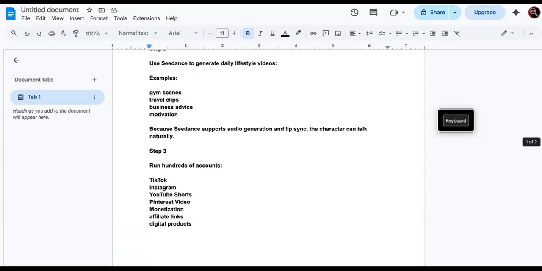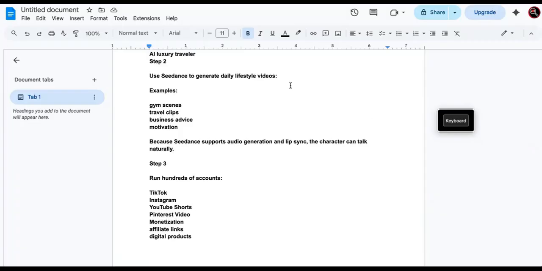Now, what is the game for this one though? Use Seedance to generate daily lifestyle videos, for example gym scenes, travel clips, business advice, motivation. Why? Because Seedance supports audio generation and lip sync. The character can talk naturally, okay? And it can mimic motion. You can upload a reference video and it will mimic the motions of whoever you're trying to model the Instagram or YouTube account after, guys. Like, dude, it's just crazy. Now, step 3, run hundreds of accounts.